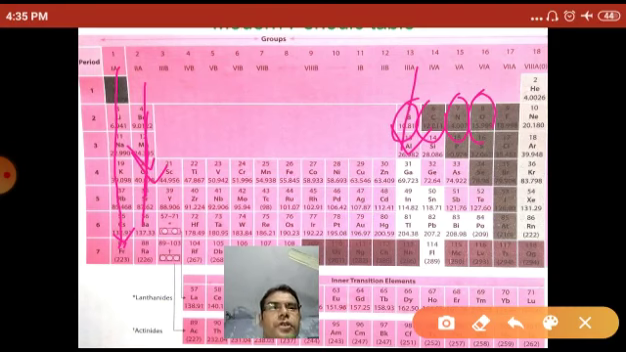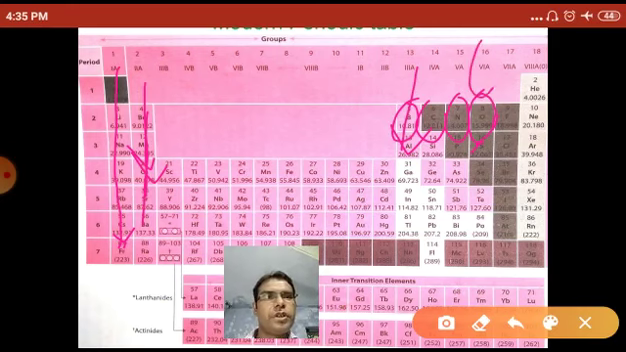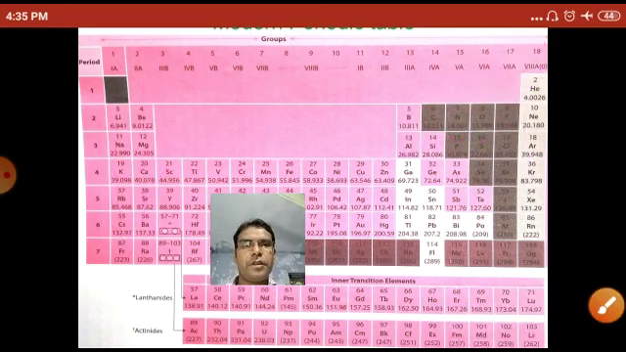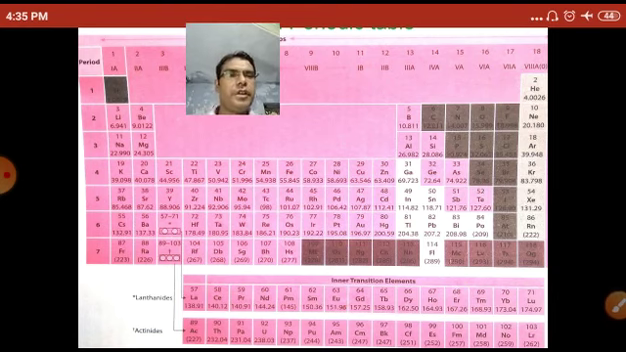Chalcogens are called so because many ores obtained from the earth's crust are found as their oxides or sulfides. So these group elements are called the chalcogens. Group 17 elements are called the halogens, and group 18 elements are called the noble gases. Now in the modern periodic table, there are 7 periods and 18 groups. The vertical column is called the group and the horizontal row is called the period.